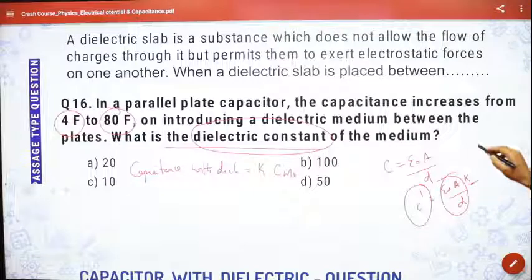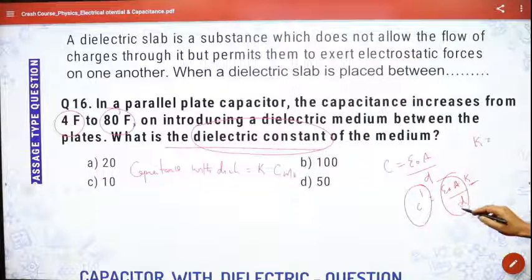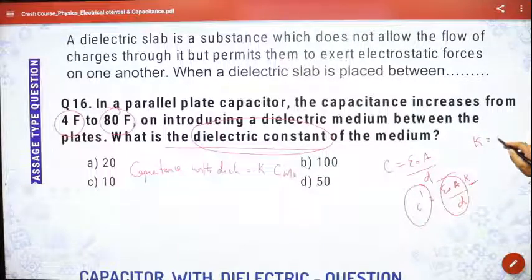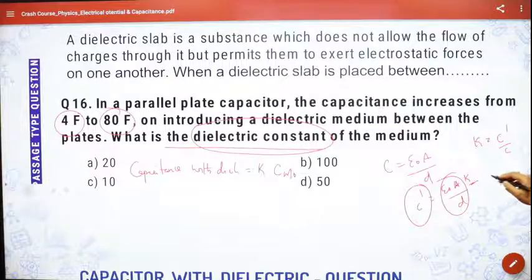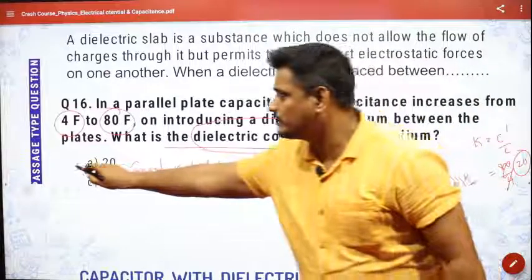So K can be found very easily from here. K will be equal to C dash by C, with dielectric over without dielectric. So what is C dash? 80 by 4, and that will be equal to 20. So the dielectric constant must be equal to 20.